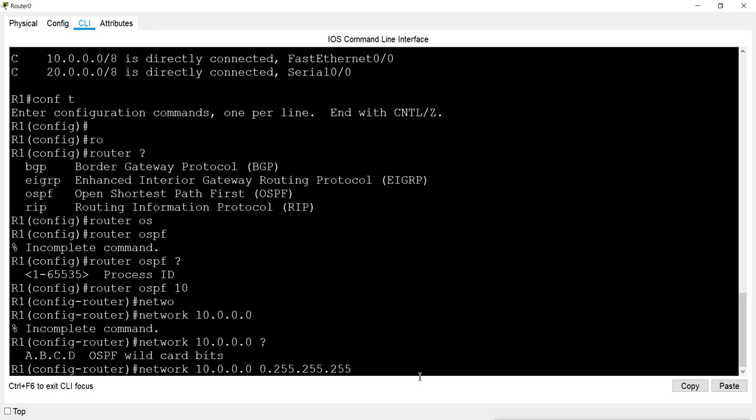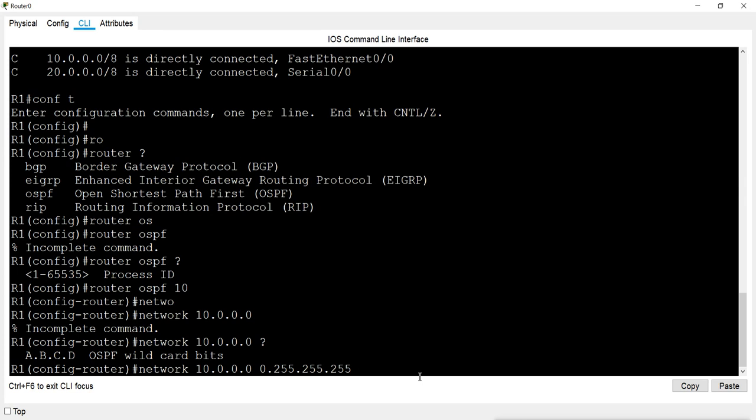So this is your wildcard bit. It is basically the reverse of the subnet mask. Reverse of the subnet mask means where there is 0, you will enable the bits, and if it is enabled, then we'll disable the bits.